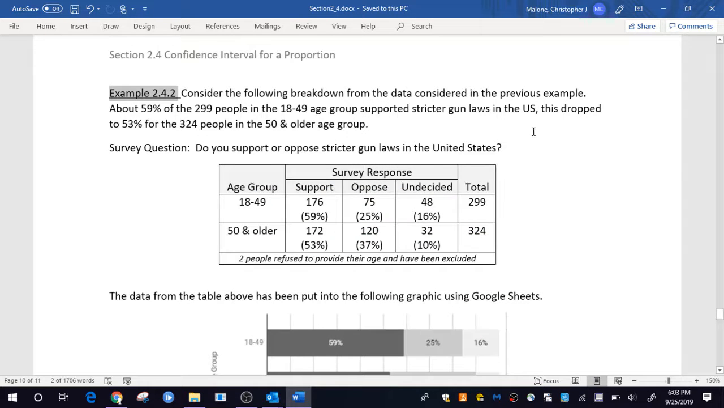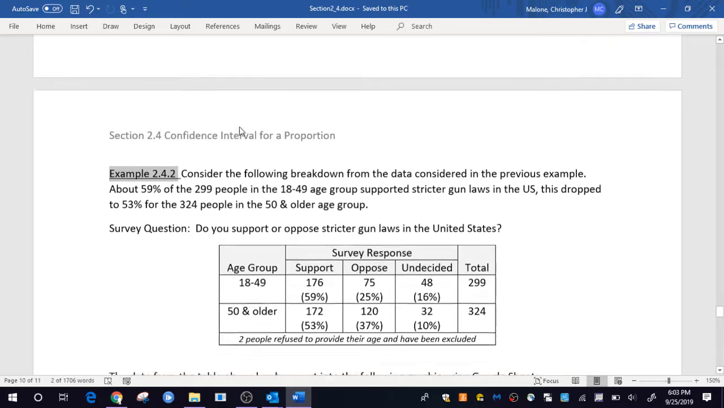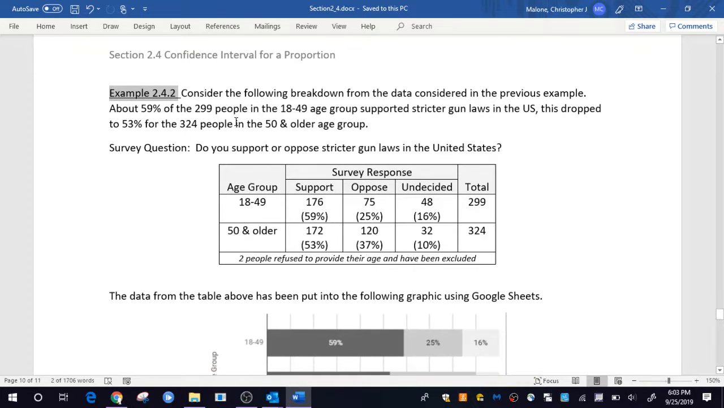Okay, this video is to finish up section 2.4 for my STAT110 course. So let's consider the example starting on page 47, example 2.4.2.